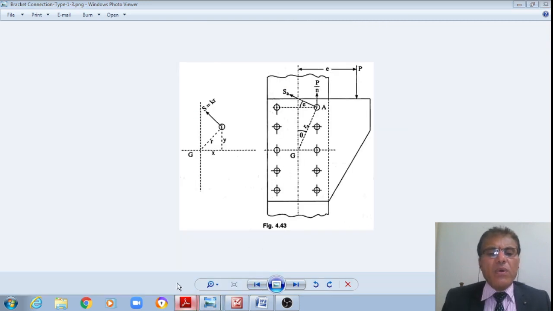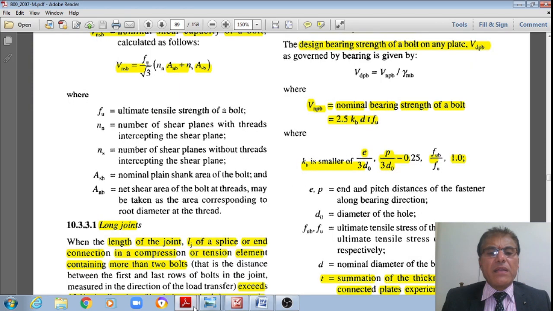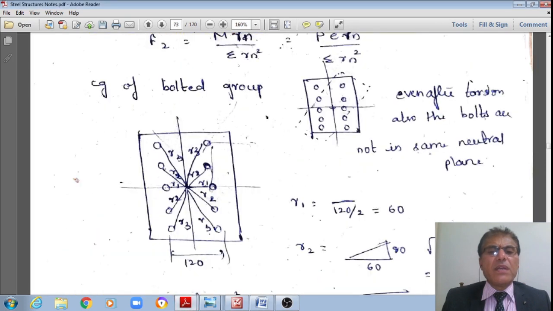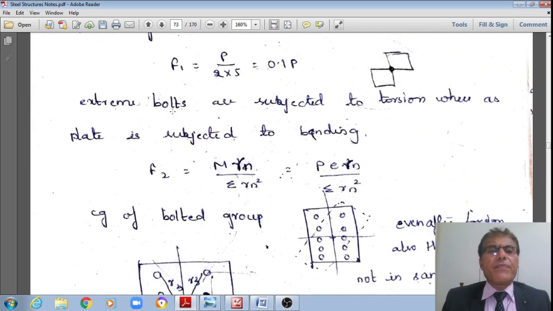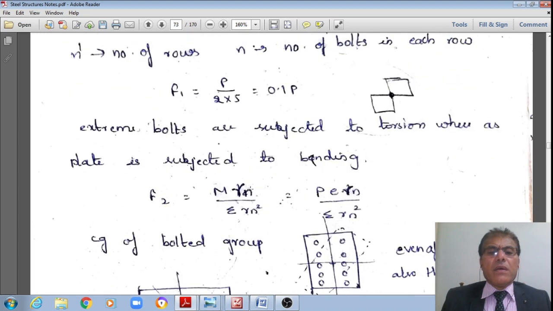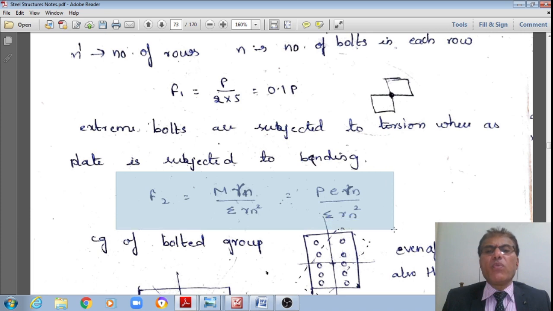Now the second one is the shear force due to the bending moment, notated by F2, or the shear force due to torsion, because T by J is equal to tau by R is equal to C theta by L. That simple torsion formula we are already aware of.